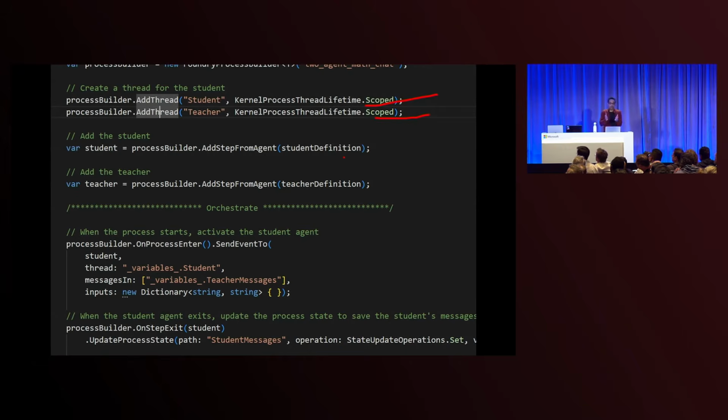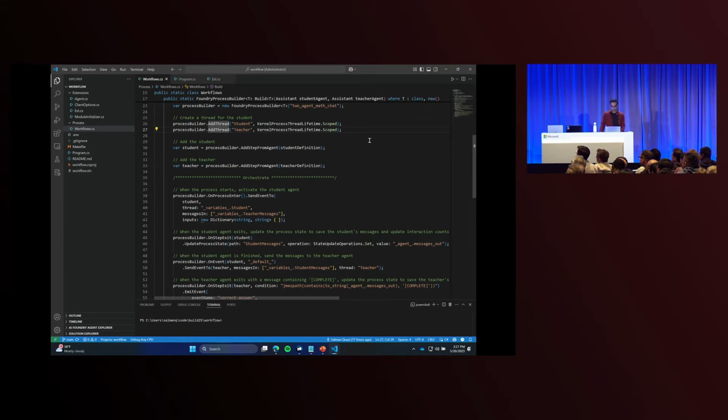Now, this is just a choice because of the problem that I'm trying to solve, but I could be trying to solve a problem where I have shared knowledge, which would be effectively what group chat is. Because group chat is this notion that every agent has universal knowledge of everything that's happening, whereas this is sort of a two-way chat. So you can model a lot of these conversation states using very simple states and transitions.